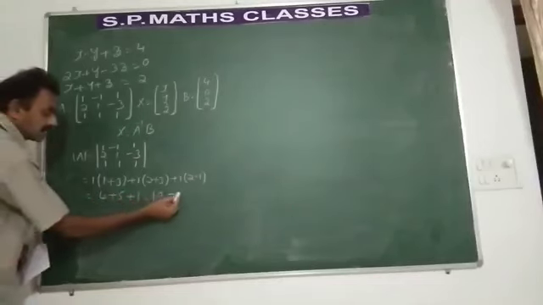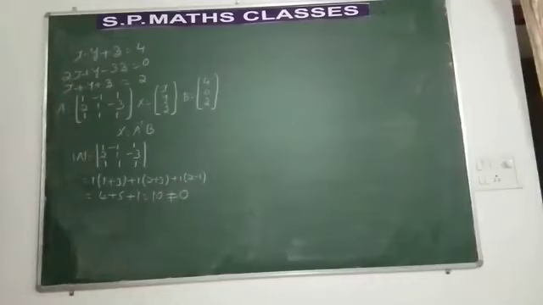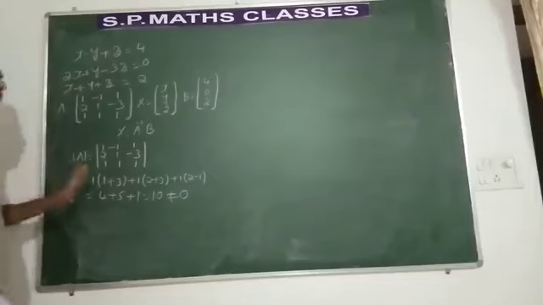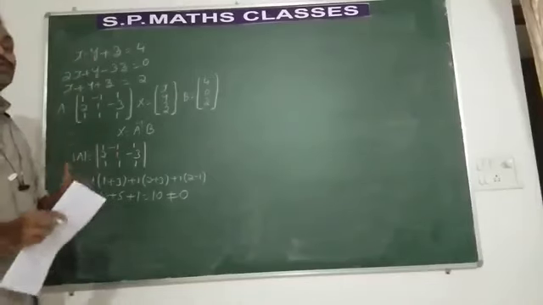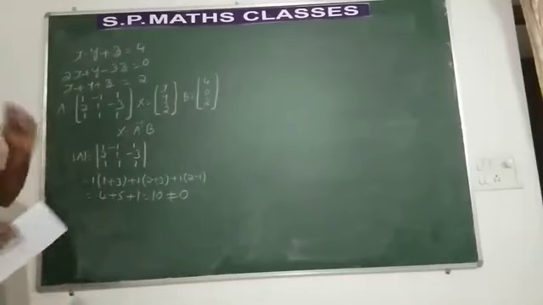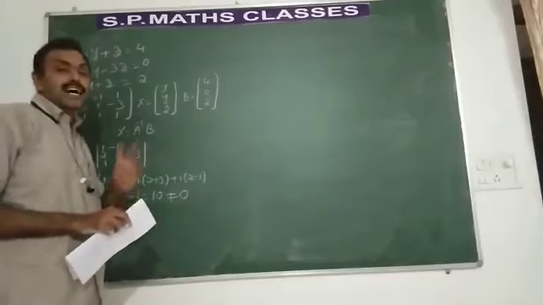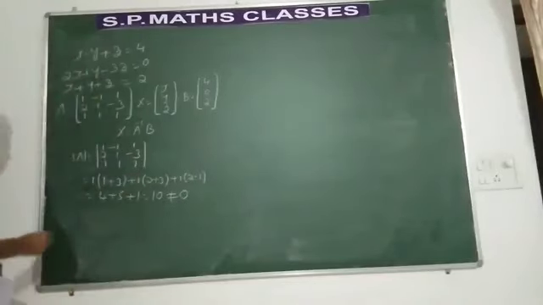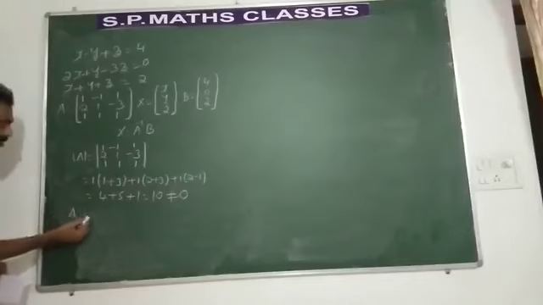What is the sum you get? It is 10, not equal to 0. When the matrix A is non-singular, definitely inverse exists. How to find out the inverse? Before finding inverse, we need to find the adjoint. So let us find out the cofactor of each element.